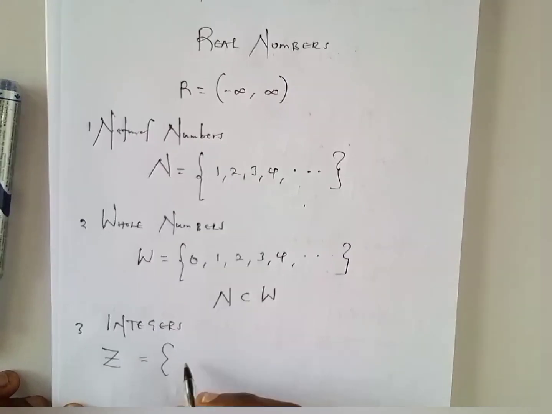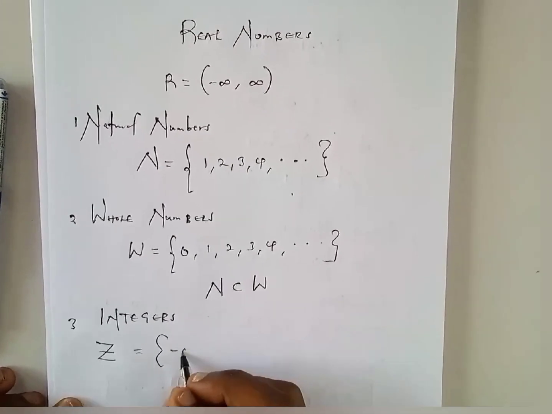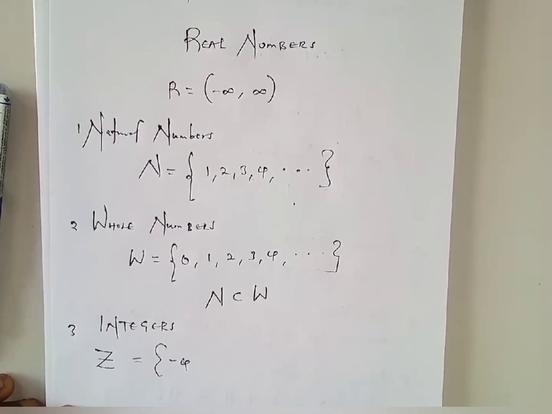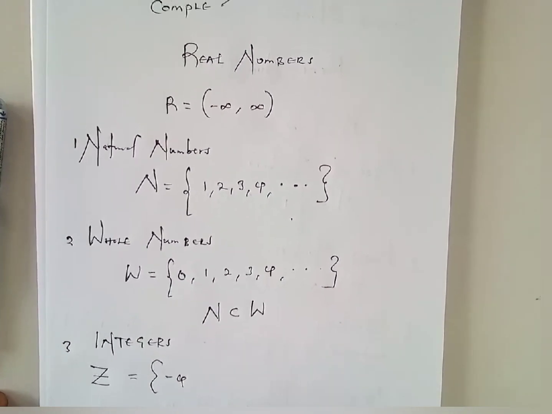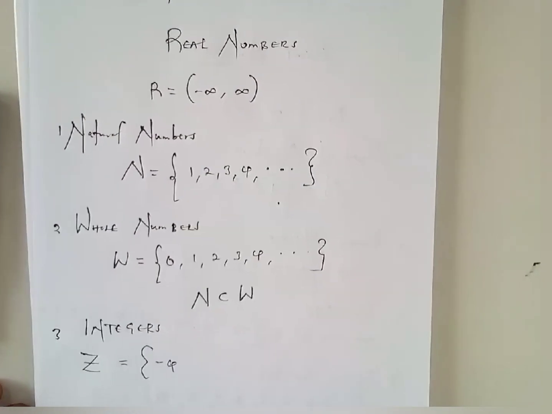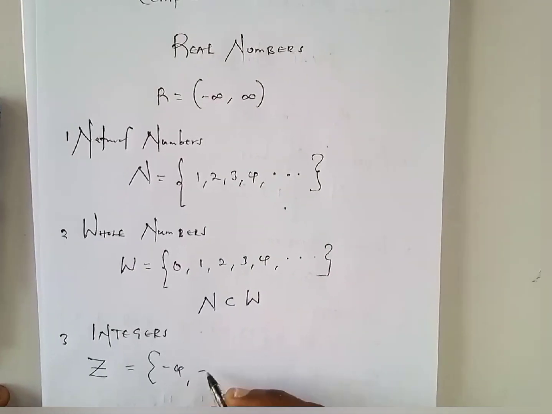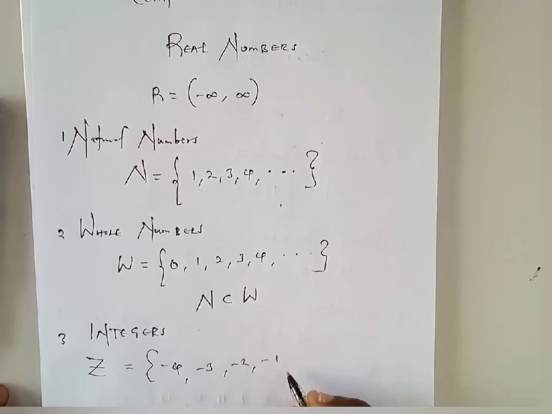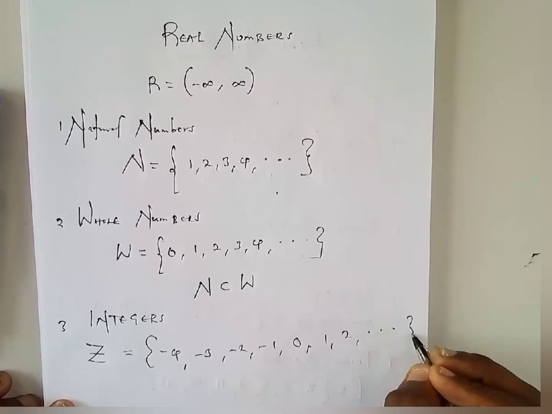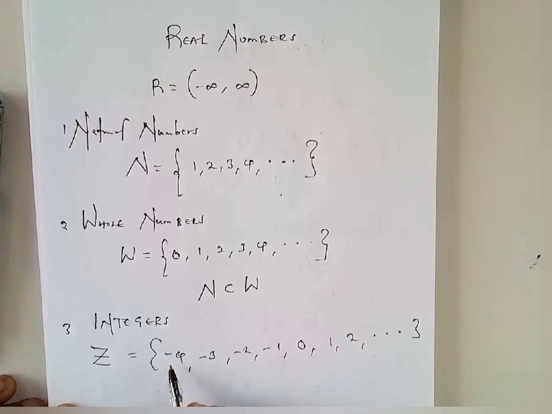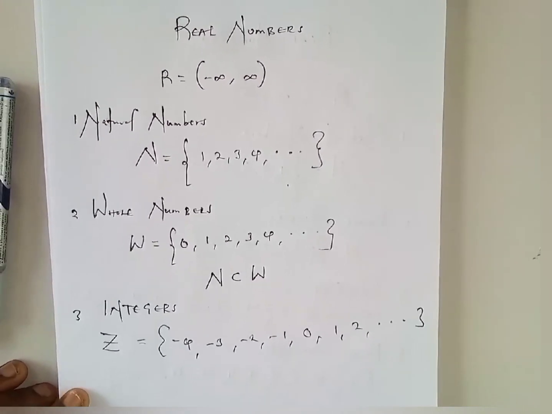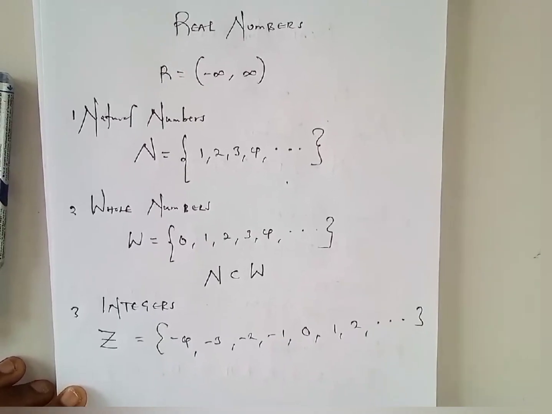So it's going to start from, let me say, negative 4. I'm not saying it starts from negative 4. It can start all the way from negative 20, negative what. So we do not know where it starts from. So it would even be right to say it starts all the way from negative infinity going to positive infinity, provided we even include 0. So let's say negative 3, negative 2, negative 1, 0, 1, 2, going all the way forward. It does not start from this side. I repeat, the fact that I've put negative 4 doesn't mean that's where it starts from. It starts all the way from negative infinity. Whatever number you think of is going to be an integer.